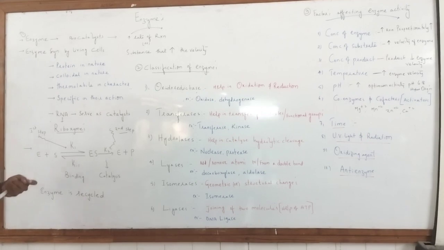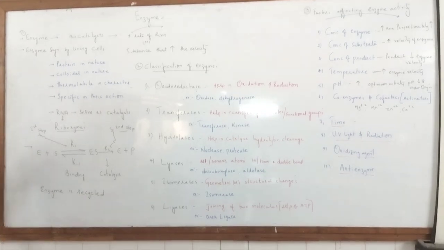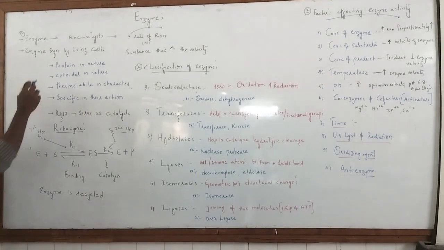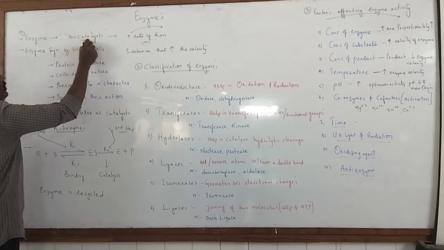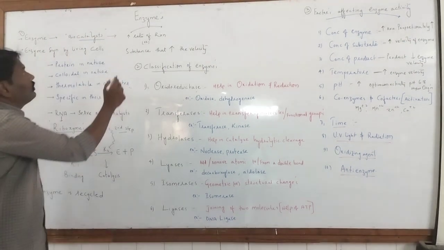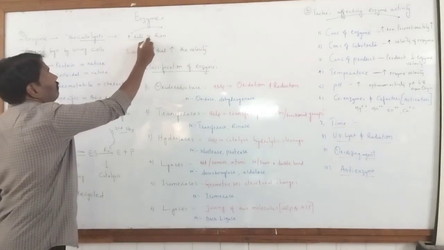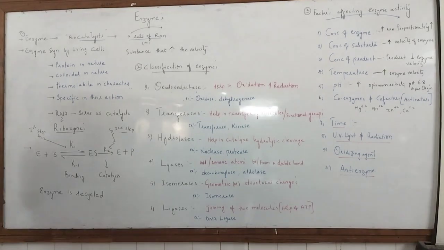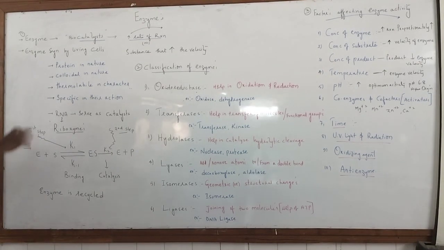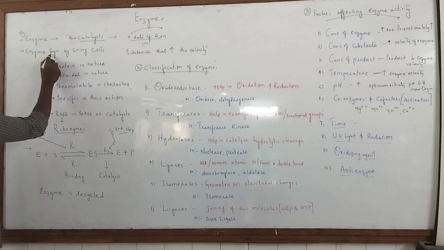So first of all, we want to know what is the definition of enzyme. An enzyme is a biocatalyst which fastens the rate of reaction. That means it increases the rate of reaction. In the presence of enzyme only, the reaction will proceed. So that is the one condition. Actually, what is an enzyme and where do we find enzymes? Enzymes are those that can be synthesized in the body.